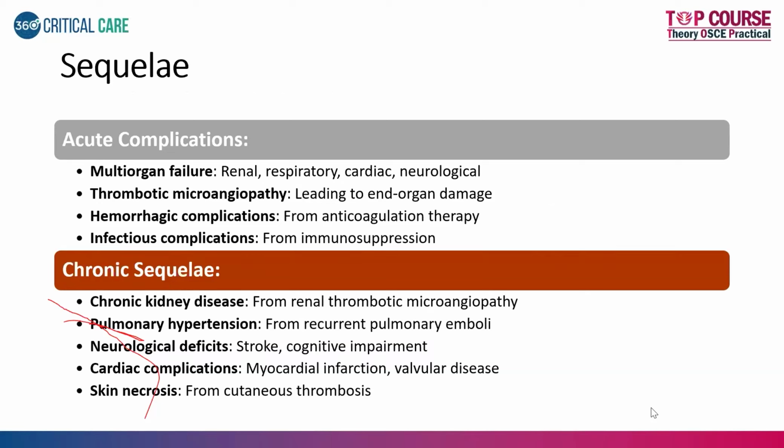Thrombotic microangiopathy leading to end organ damage, hemorrhagic complications, which can be because of anticoagulation therapy itself, and infectious complications because this patient is in an altered immunological state. Chronic sequelae: this patient develops CKD, pulmonary hypertension if the patient develops a pulmonary embolism, neurological deficits because of stroke, MI, or else some peripheral limb issues. All of these are chronic sequelae.